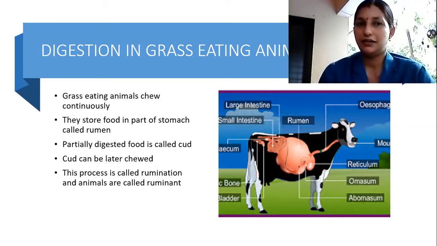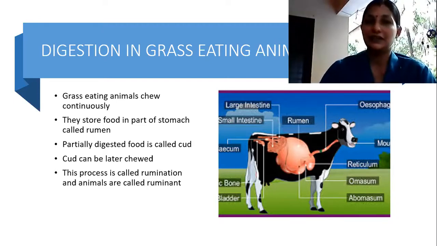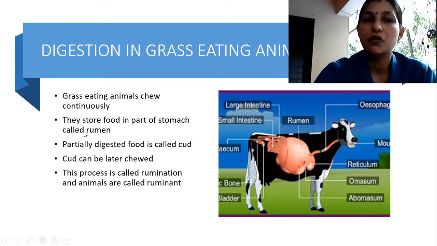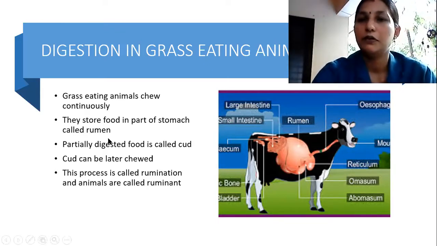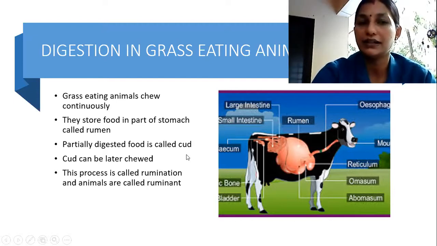So in grass eating animals, when a grass eating animal sits, when it is free, you might have seen even goats do this thing. They are continuously chewing, okay? Why? Because they store food in a part of the stomach called the rumen. In the rumen, they store their food. Partially digested food is called cud.